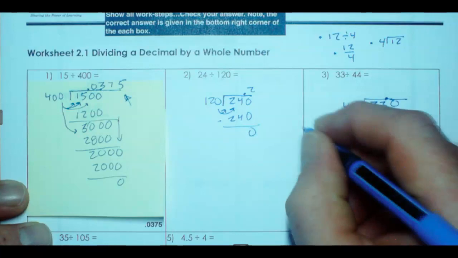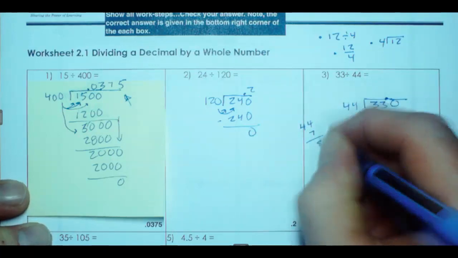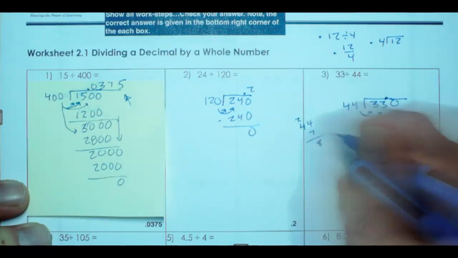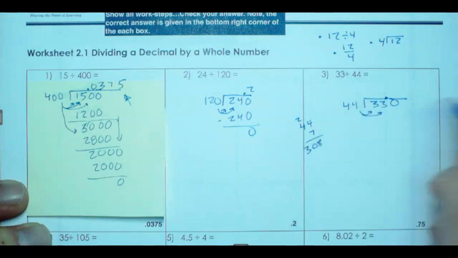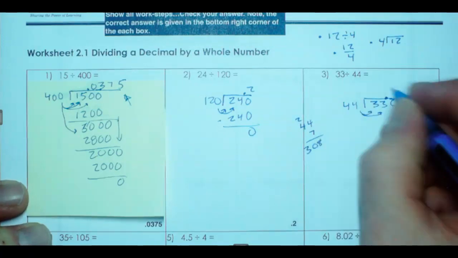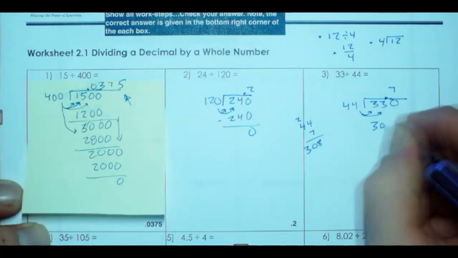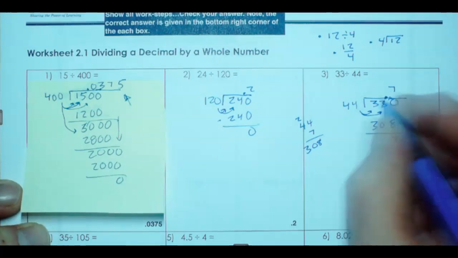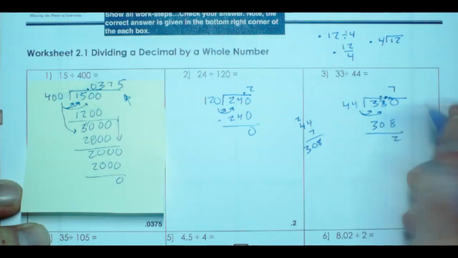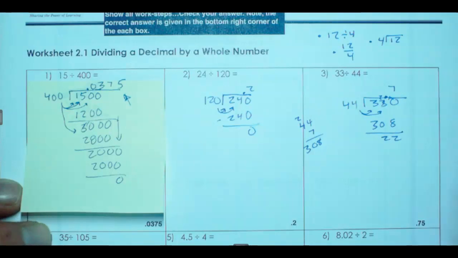Let's just go off to the side here. 7 times 44. 7 times 4 is 28. Here's my 8. Here's my 20. 7 times 4 is 28 plus 2 is 308. So I'm not going to get another one in there, so it's going to go in there 7 times. And that is 308. And we can trade. 10 minus 8 is going to be 2. This is now a 2. 2 minus 0 is 2. So we have 22 left.